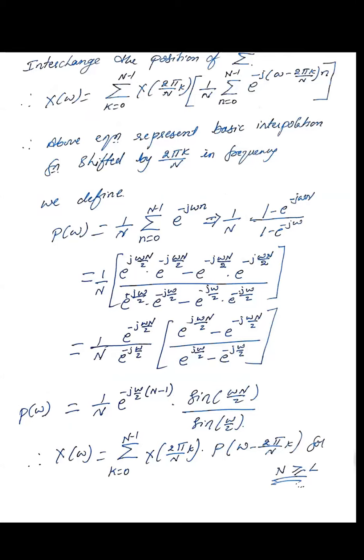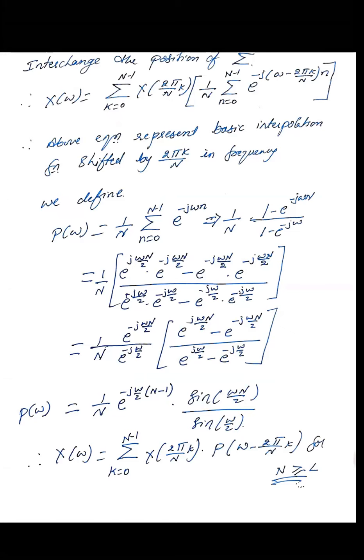Capital X of omega is equal to summation of k is equal to 0 to N minus 1, capital X of 2 pi by N k, whole bracket, 1 by N summation of n is equal to 0 to N minus 1, e raised to minus j omega minus 2 pi k by N, multiplied by n. Now the above equation represents the basic interpolation function shifted by 2 pi k by N. How do we come to know? If you observe the exponential term, omega is shifted by 2 pi k by N. Omega is nothing but frequency domain. So it is an interpolation formula that we have.